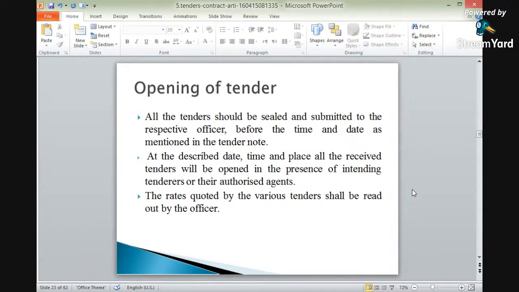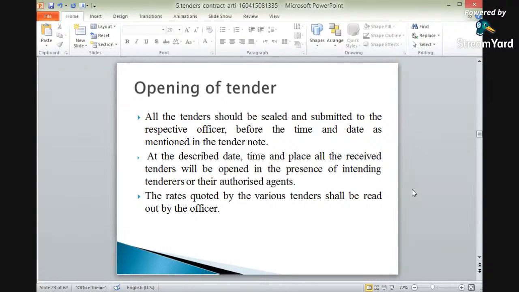The next point is that at the described date, time and place, all the received tenders will be opened in the presence of intending tenderers or their authorized agent. Okay? So it will be opened before the tenderers at the prescribed date, time and place. The date, time and place will also be mentioned.